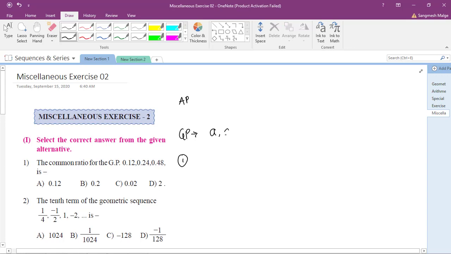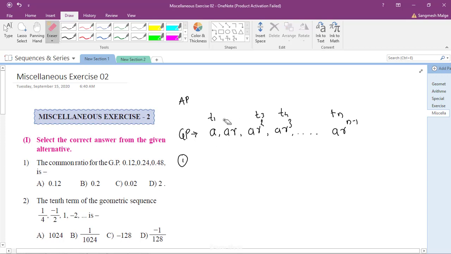A, the next term will be AR, the third term will be AR square, fourth term will be AR cube, and so on. See here, this is the first term T1, it is T2, it is T3, it is T4. See, for the fourth term you have r to the power 3, for third term you have r square, for second term you have r to the power 1. So your r power is what? 1 less than the nth term. So your Tn will be what? It is a r to the power n minus 1. Okay, and how do you get the common ratio? This r is known as the common ratio.